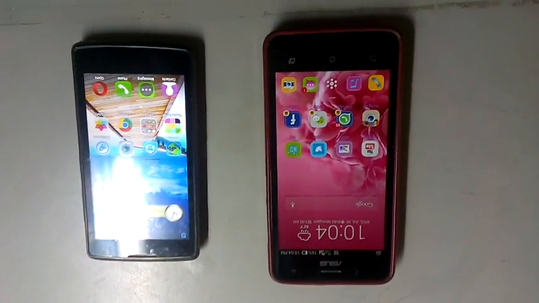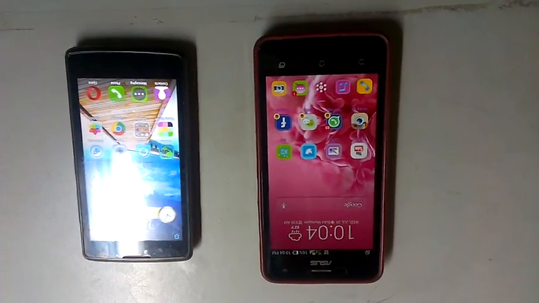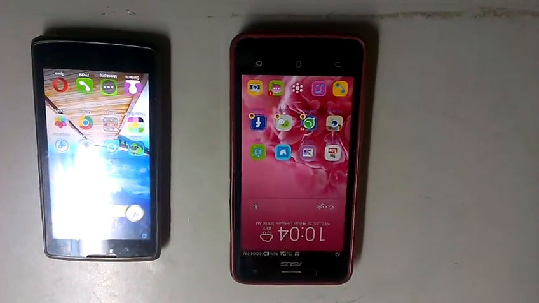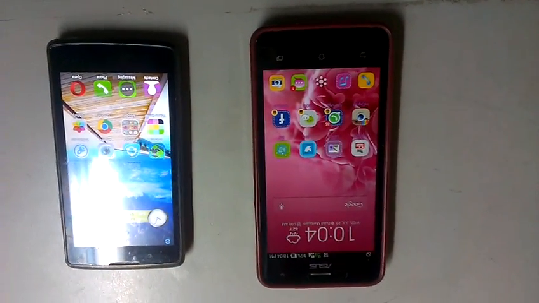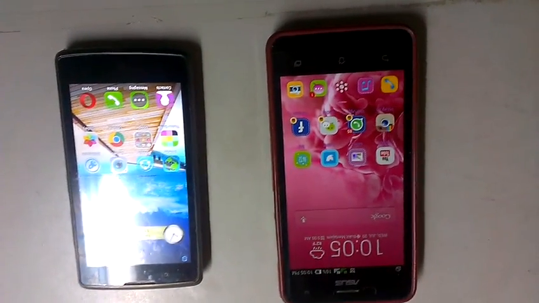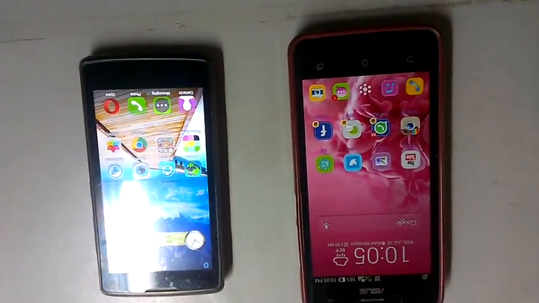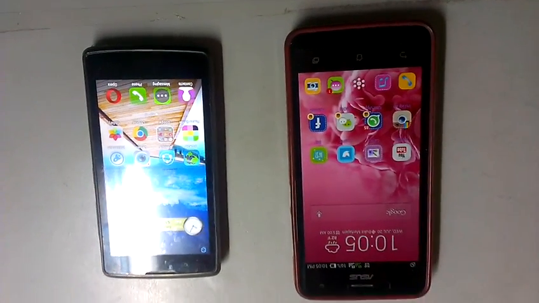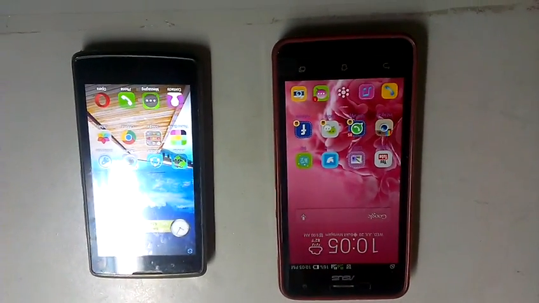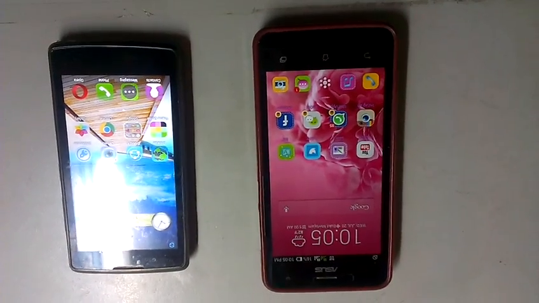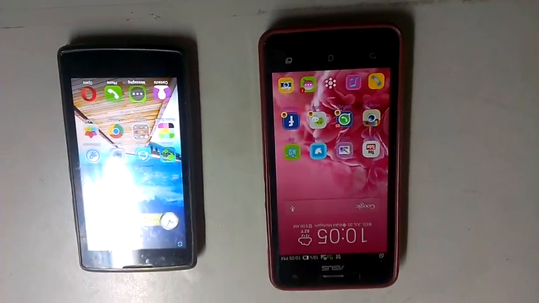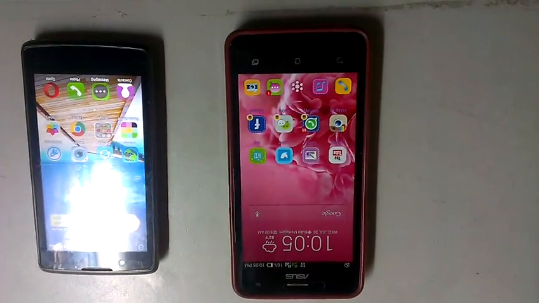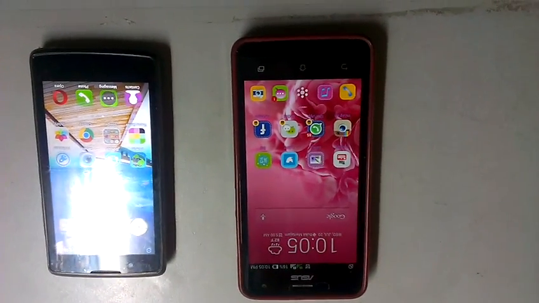DAT15F1023, and I want to compare smartphone Asus Zenfone 5 Lite and Lenovo A2010. The primary function is to call, same for both phones, and the secondary function, we can surf the internet, and we can WhatsApp, WeChat, and all the things.